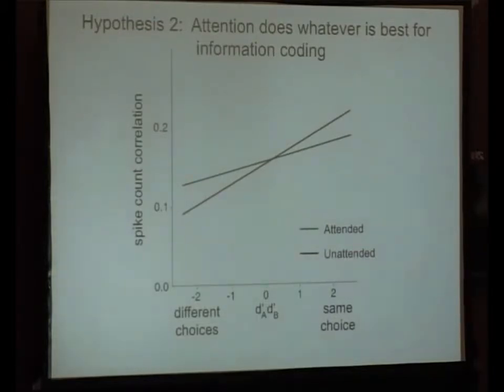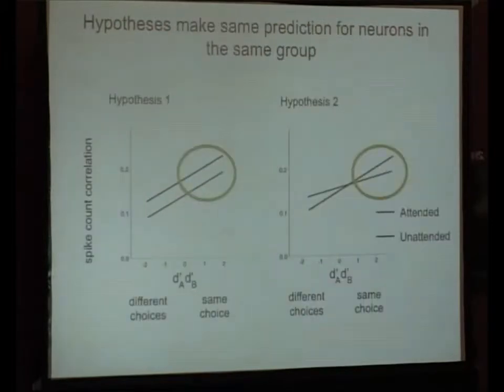And so I guess it's worth saying again that over here on the left, this is where shared variability will be subtracted out between groups, right? And so I guess it's also worth pointing out that both of these hypotheses make the same prediction for neurons that are in the same pool.